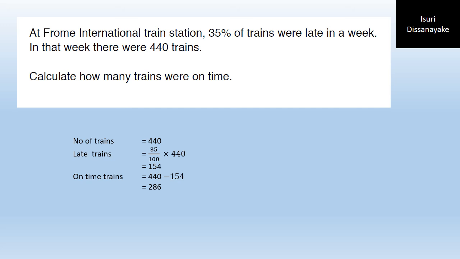So we have 440 trains. Out of that, 35% is late, which is 154 trains. When from our total trains you subtract the late trains, you get 286 on-time trains.